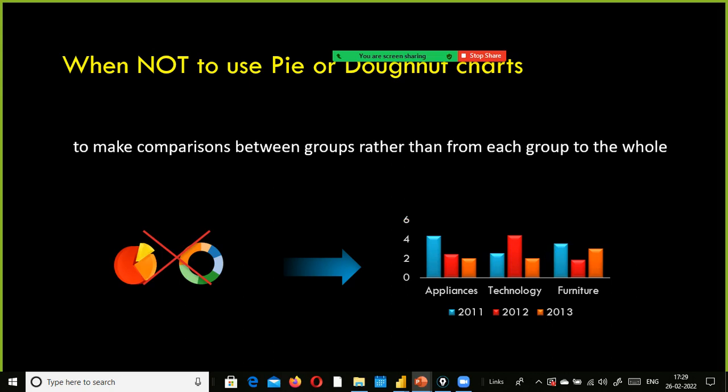Right? Because if you have more categories, what will happen? You will have too many skinny slices, right? So if you have very small skinny slices, it will be very difficult to read them. It is kind of a mess.